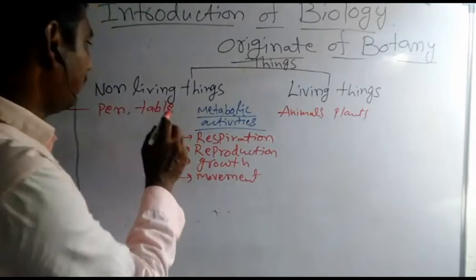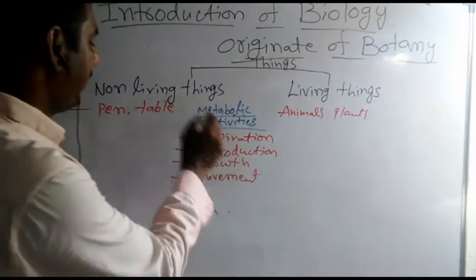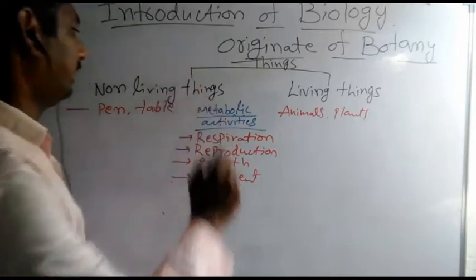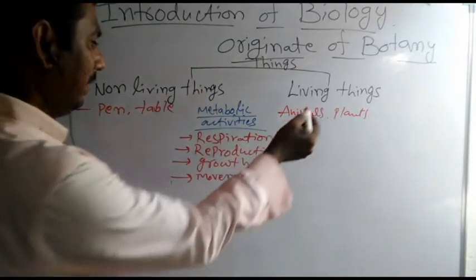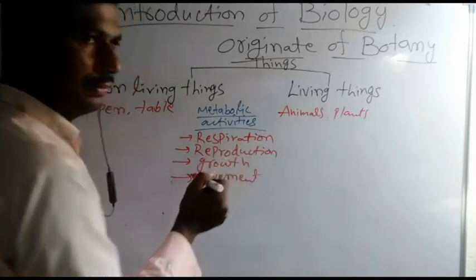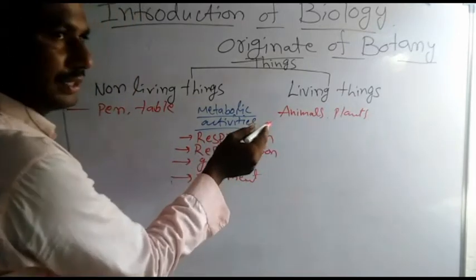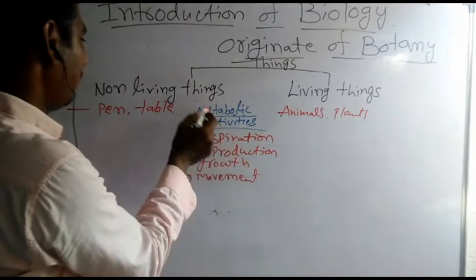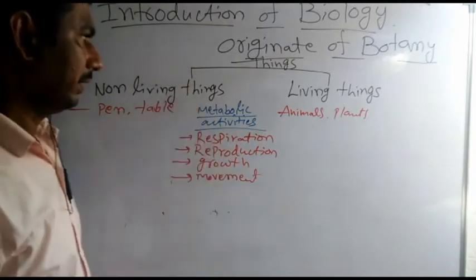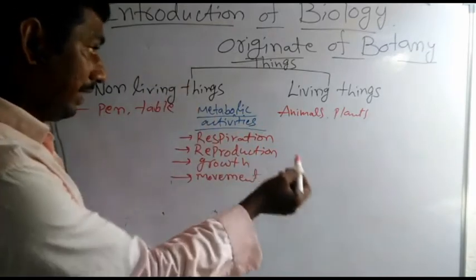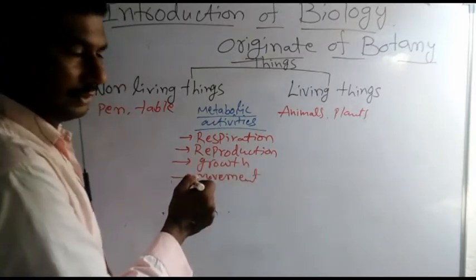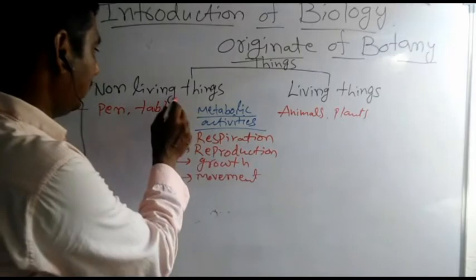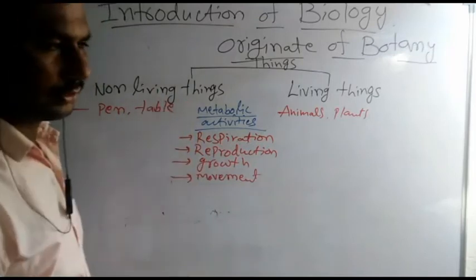But if you observe non-living things, the metabolic activities are totally absent. The living things show respiration, the breathing process. The breathing is commonly absent in non-living things. The living organisms' main characteristic is reproduction, but reproduction is commonly absent in non-living things.